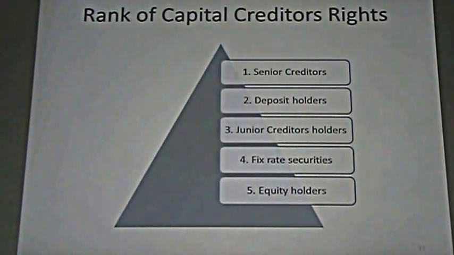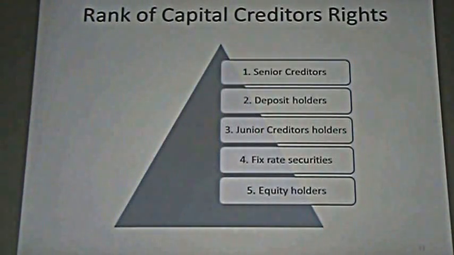It means that if we have a bankruptcy, who can collect their debt first. Senior creditors are the first that could recover their funds after the state and after the employees. Then deposit holders are second in the line.